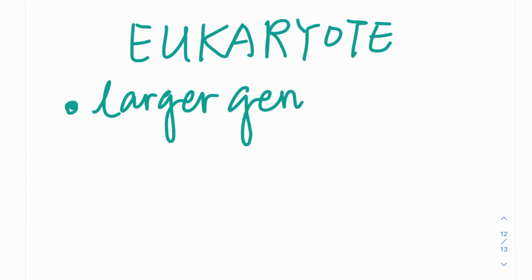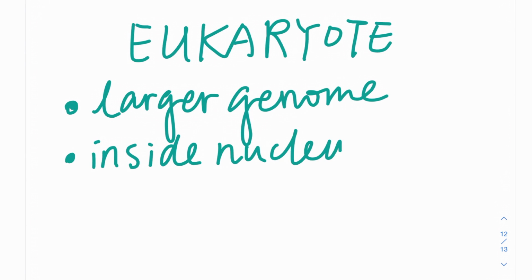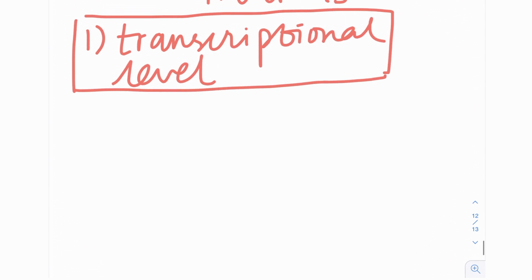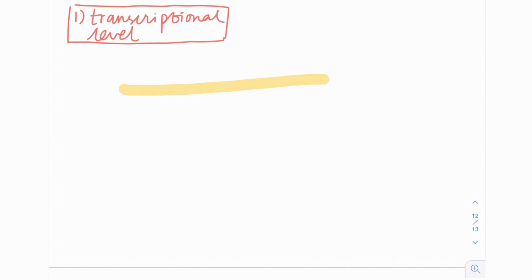Different from prokaryotes, the eukaryotic genome is usually way larger and is enclosed in the nucleus. Eukaryotes are also more complex than prokaryotes in development. Therefore, there are more ways eukaryotes regulate their gene expression. The most energy and resource-saving gene regulation level is the transcriptional level. In order for eukaryotic genes to be expressed, the RNA polymerase II needs to be bound to the DNA first. However, in order for it to bind, various general transcription factors need to be bound first.